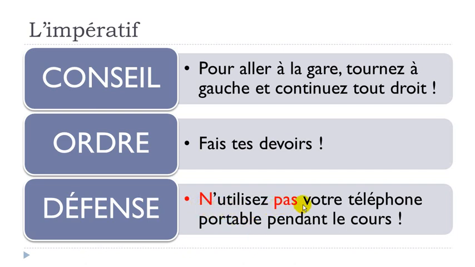And then let's see now, une défense. N'utilisez pas votre téléphone portable pendant le cours. So, of course, in that case, défense, you want to forbid something, so you should use this negative form, okay? So, n'utilisez pas votre téléphone portable during le cours, the lesson, okay? Utiliser is to use. N'utilisez pas votre téléphone portable pendant le cours. Same thing here. Utiliser is at the imperative form, okay?